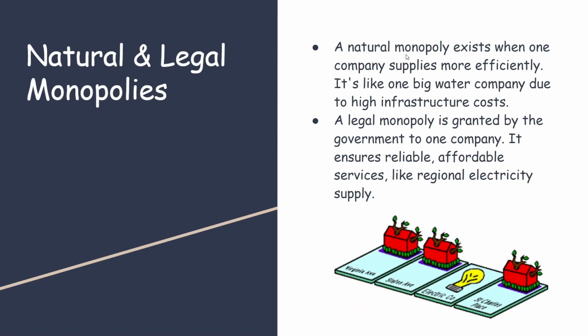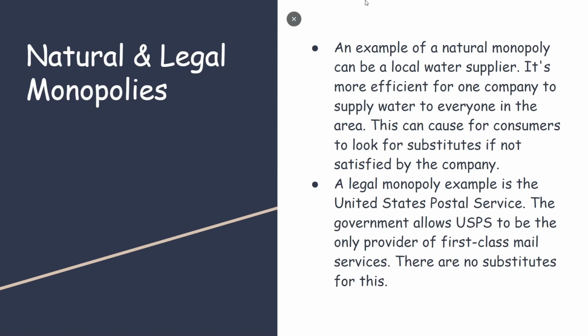Natural and legal monopolies. A natural monopoly exists when one company supplies more efficiently. It's like one big water company due to high infrastructure costs. An example of a natural monopoly can be a local water supplier. It's more efficient for one company to supply water to everyone in the area. And a legal monopoly can be the United States Postal Service, since the government only allows USPS to be the only provider